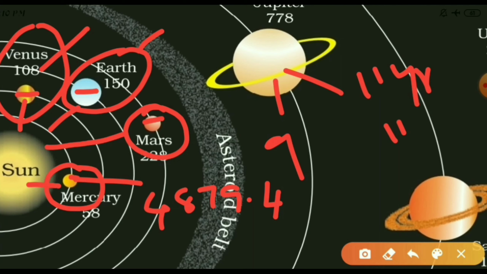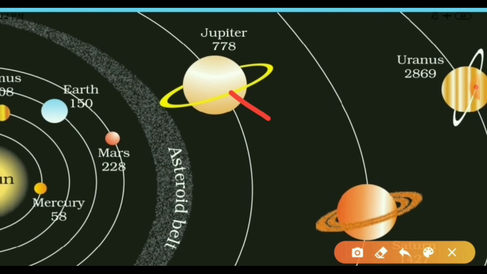The distance from the Sun to Jupiter is 778.3 million kilometers, and the diameter of Jupiter is 1,42,800 kilometers. And Jupiter has 79 moons officially.